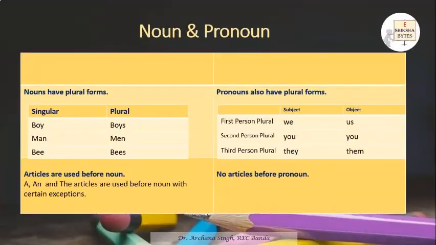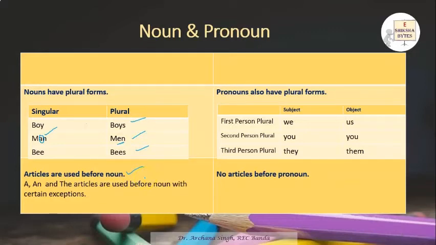Now nouns have plurals. We know nouns are naming words. Boy, we have boys. Man, men. Bee, bees. It's not always that by adding s a noun becomes plural, but sometimes we change the middle letter of a word, like man, men, woman, women. And articles are used before a noun, with certain exceptions.